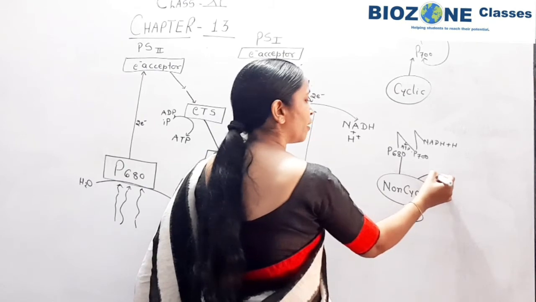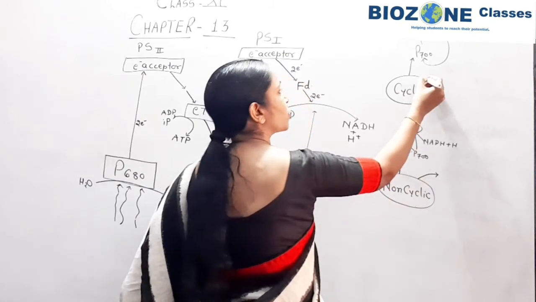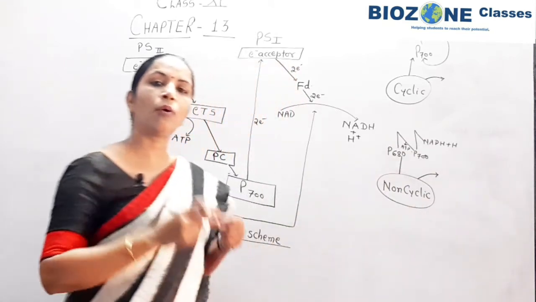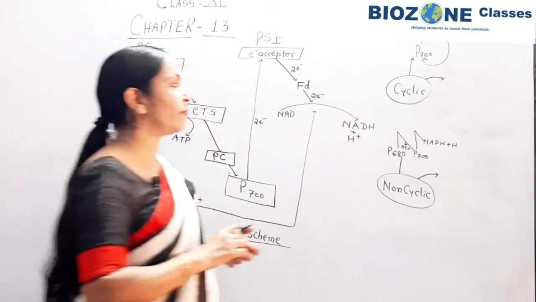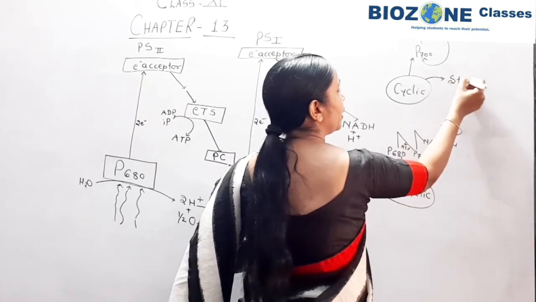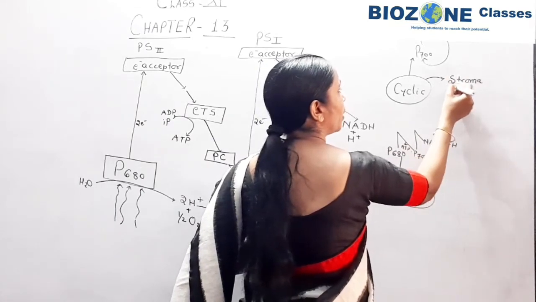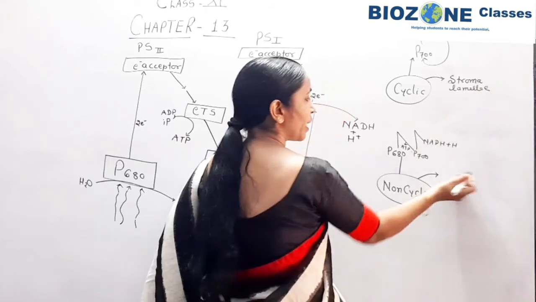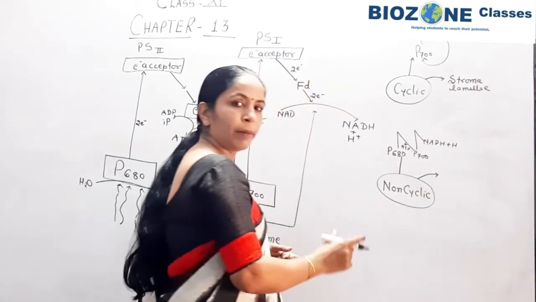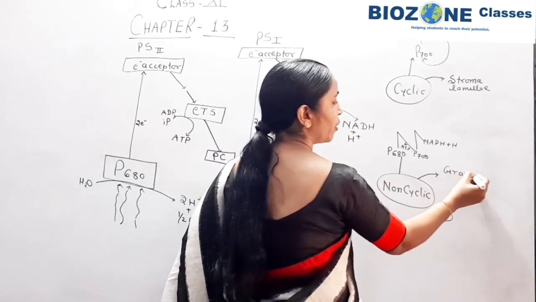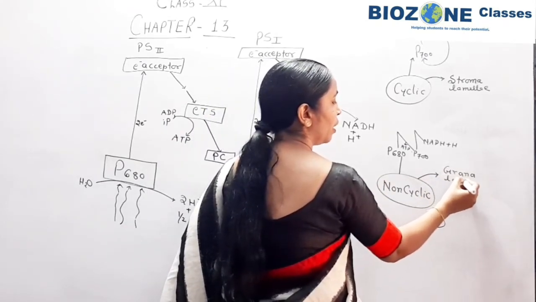Secondly, if you study non-cyclic phosphorylation and cyclic phosphorylation, so cyclic phosphorylation on its own individually, mainly takes place on stroma lamellae, whereas non-cyclic phosphorylation you remember is completed on grana lamellae.